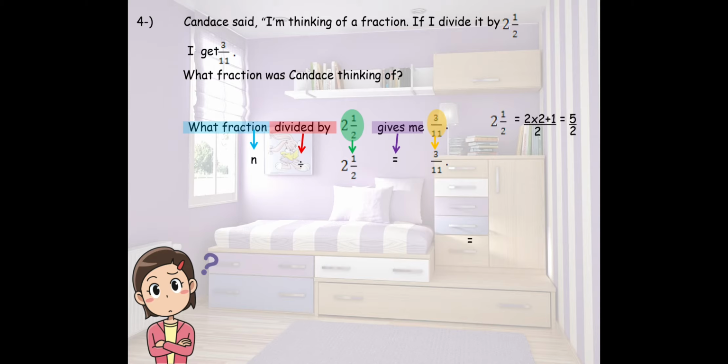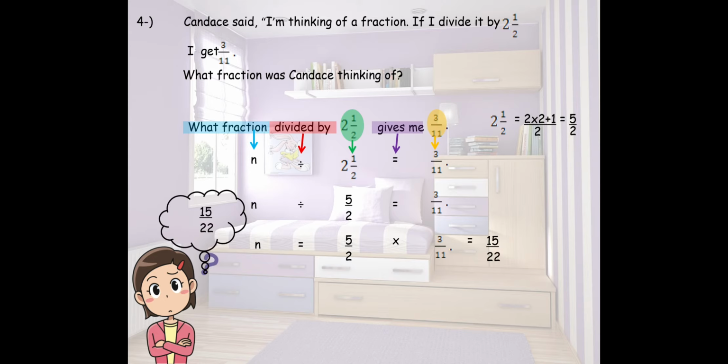Now before we work, we cannot divide or multiply by a mixed number, so we have to change it into an improper fraction as shown. So the 2.5 becomes 5 out of 2. So here we have n divided by 5 out of 2 equals 3 out of 11. Again, as we said earlier, n will be equal to 5 out of 2 multiplied by 3 out of 11. Multiply the numerators alone, denominators alone. 5 times 3 is 15, and 2 times 11 is 22. So the number she was thinking of is 15 out of 22. So 15 out of 22 was the fraction that Candace thought of.